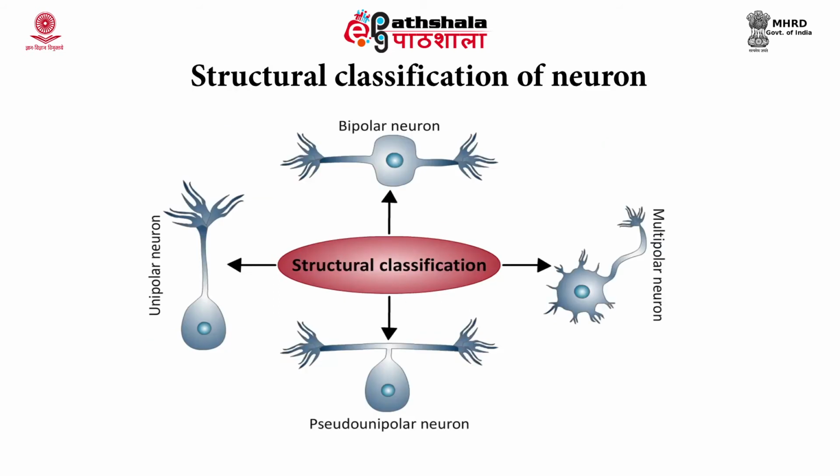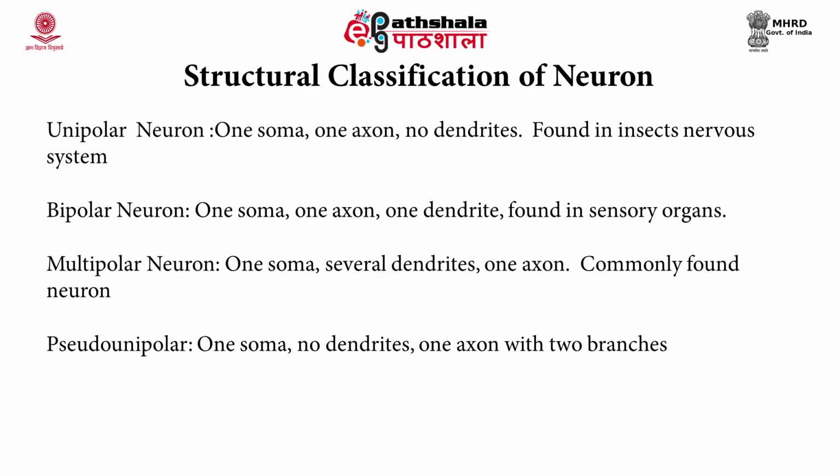Now, if we look at the structural classification, there are 4 types of neurons. We call them the unipolar, the pseudo unipolar, the bipolar and the multipolar. The unipolar neurons have one soma, one axon, and no dendrites. The pseudo unipolar is actually a unipolar, but its axon is branched into 2, so one acts like a dendrite and the other acts like an axon.